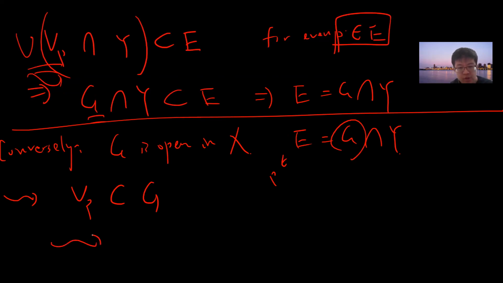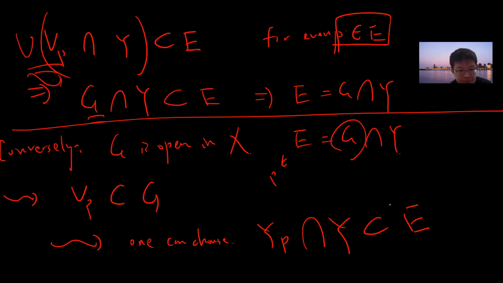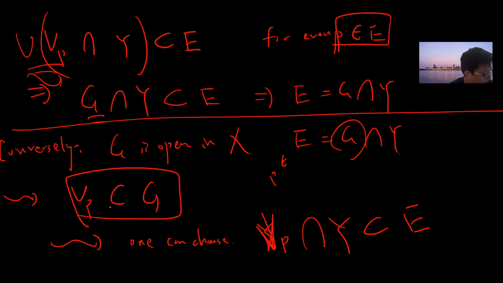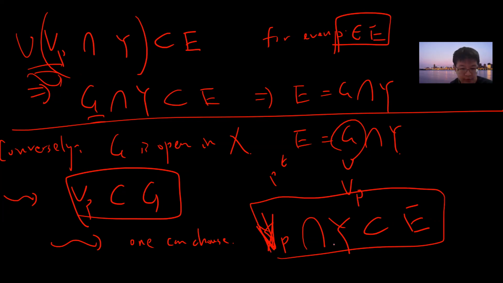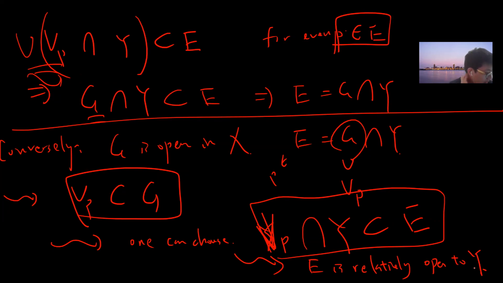Then one can intersect this V_P with the original Y. So V_P intersection Y is a subset of E, because V_P is a subset of G. So from this, you know that E is relatively open to Y. Okay, that's it. See you guys next video.